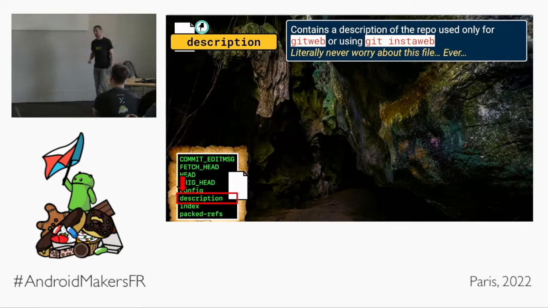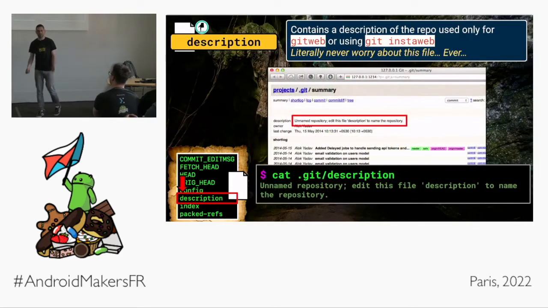The description file next. This one's garbage. This is a relic of times gone by, and you'll never need to edit this, but you can if you wish to. This is from when people used Git Web or Git Instaweb. They'd spin up a sort of Git server, and this file, the description file, would be populated somewhere on that server saying, oh, this is what my repository is. Let's keep moving. You don't ever need that one.